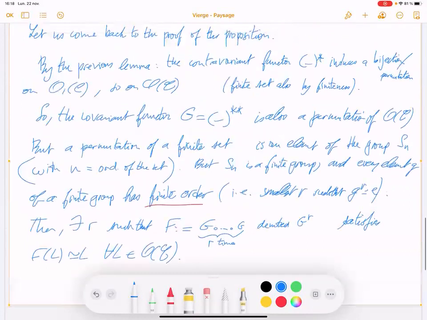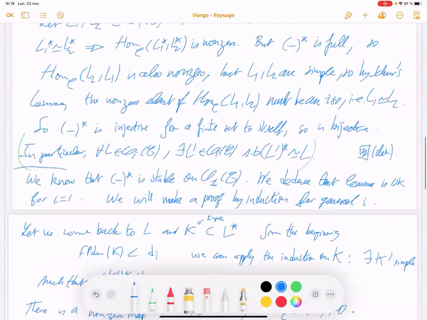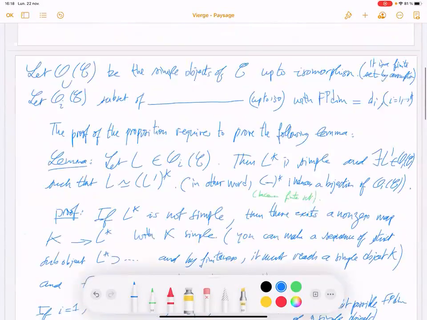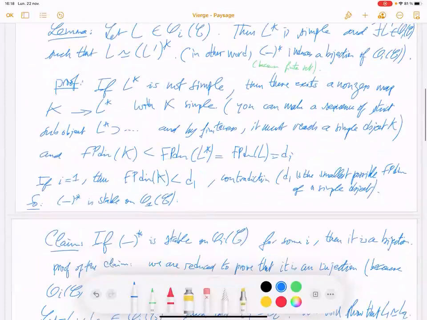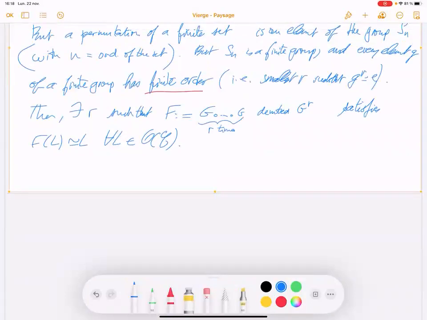So by assumption, we are in a multi-ring category, in a ring category, so the tensor functor is exact by definition. A small exercise: show that f is exact and fully faithful.